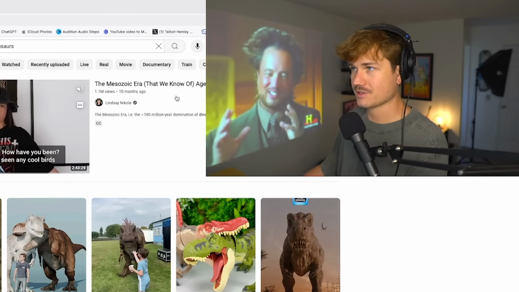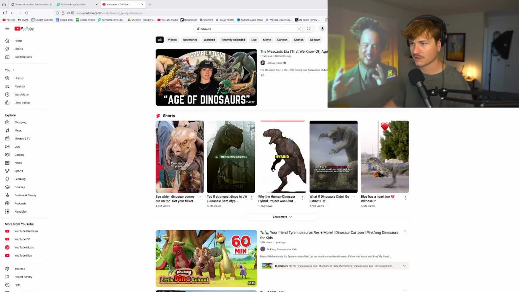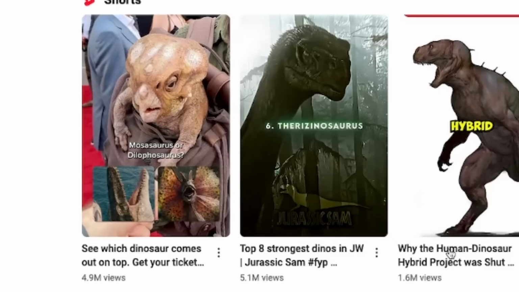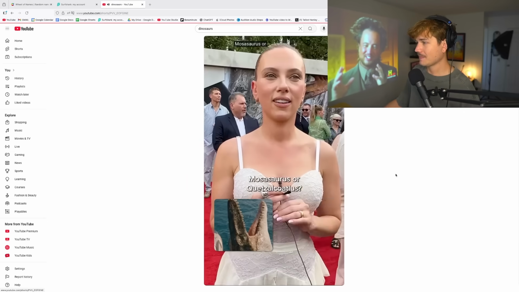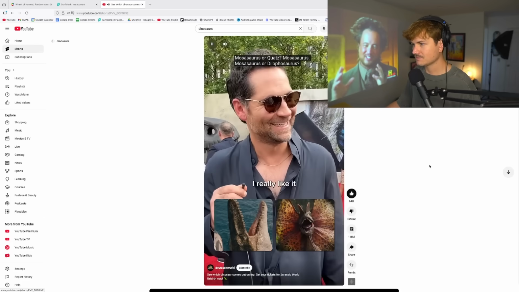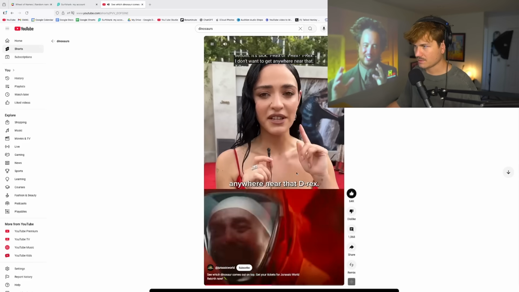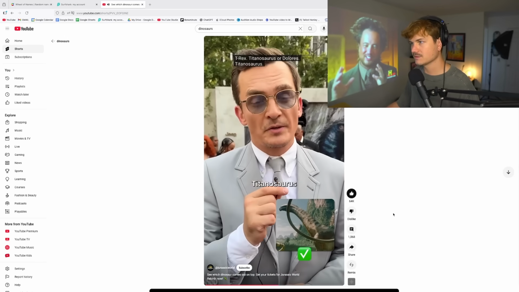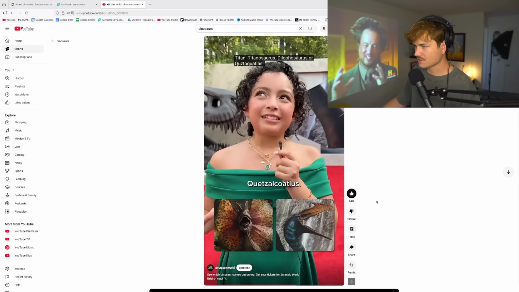We're watching shorts. We needed to see what the short form looked like. So we're gonna have to click on see which dinosaur comes out on top. I don't know. What's your guess? Let's go. Mosasaurus or Quetzalcoatlus? Mosasaurus. Mosasaurus or Dilophosaurus? I really like it, but Mosasaurus, yes. Okay, it looks like this is like basically an ad for Jurassic World. It's not very educational, but we're learning a little bit about dinosaurs, so that's okay.